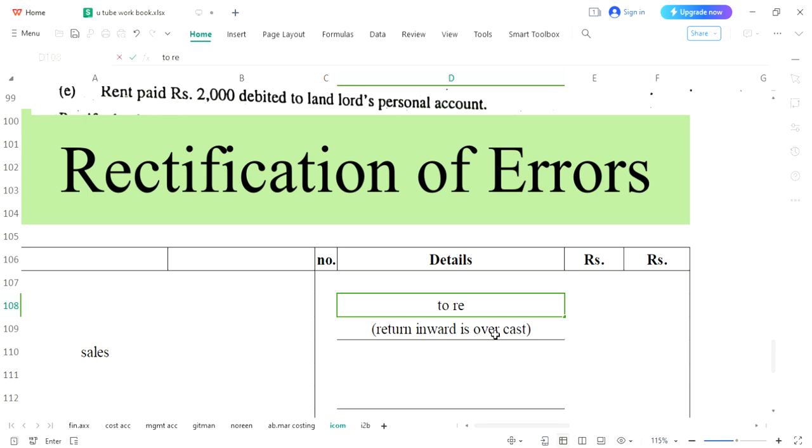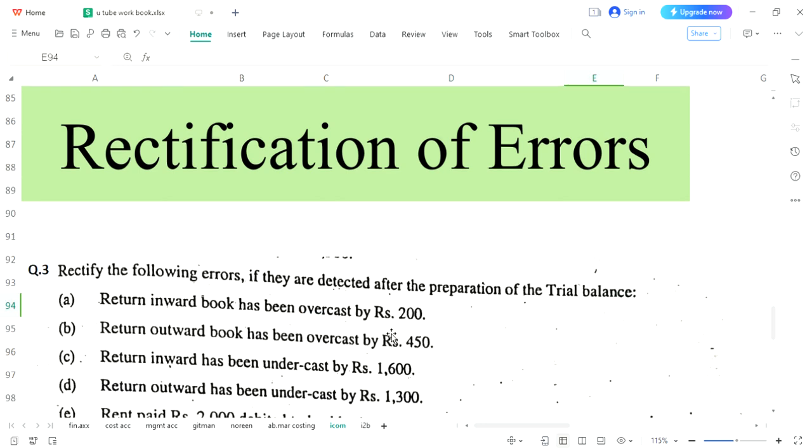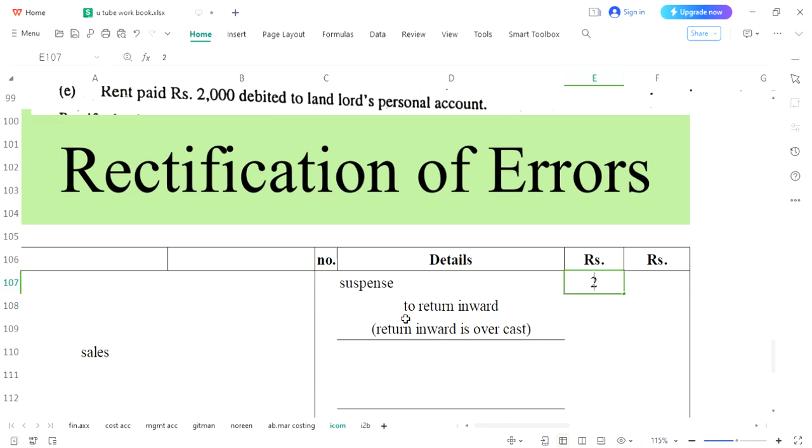So here you will write return in. But here the problem starts. There is nothing to be written on the debit side. So we understood that if there is nothing to be written, to fill that space, we will write suspense. In this way, our entry has been completed. The amount is 200. Let's put 200 on the debit side, and the same amount we are supposed to write on the credit side. This was your A entry, and it has been completed.